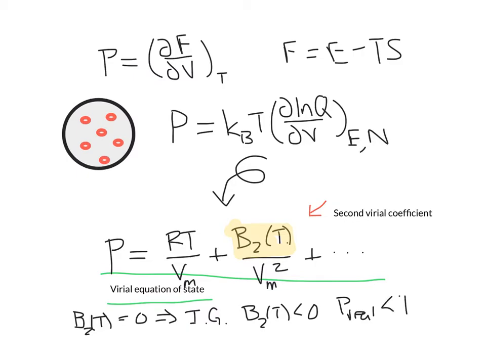When the real pressure is less than the ideal, what we expect for an ideal gas, that would indicate that we have attractive interactions between particles because the particles are now hitting the walls of the container with less force because they're attracted to the other particles. Thus, a negative second virial coefficient indicates attractive interactions are dominant. When we have the opposite case, then the real pressure will be greater than the ideal pressure, and that would indicate that repulsive forces are dominant.